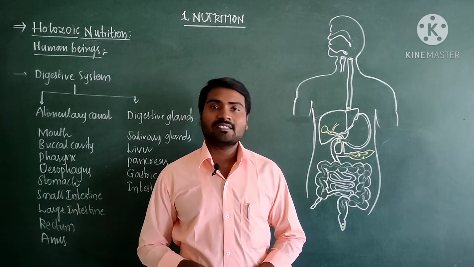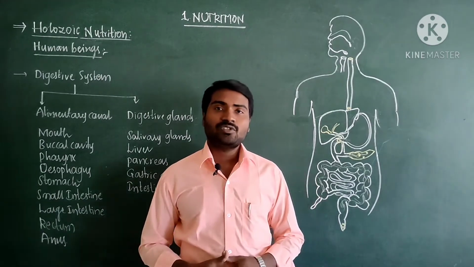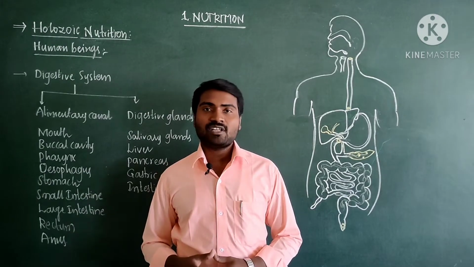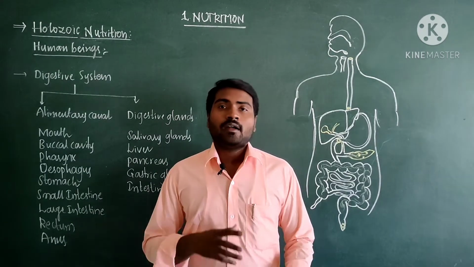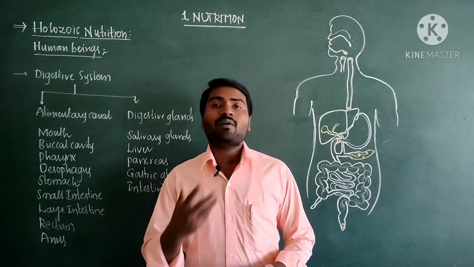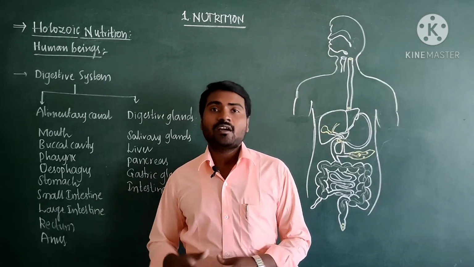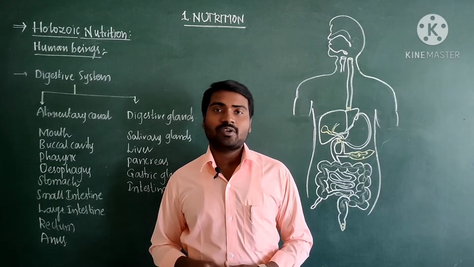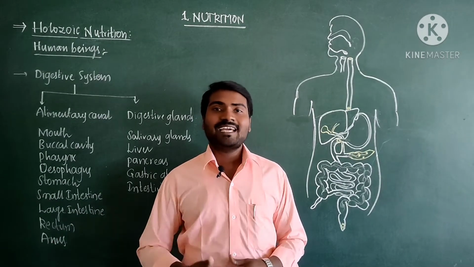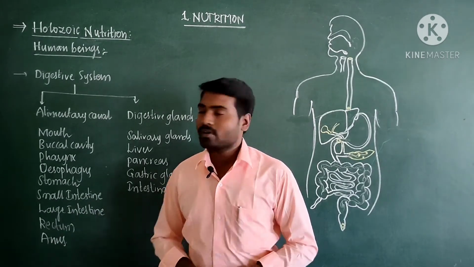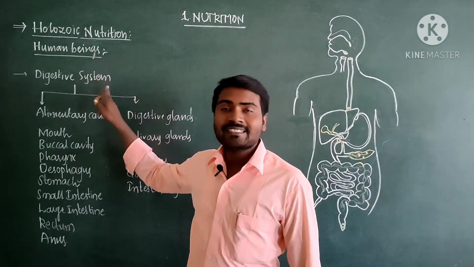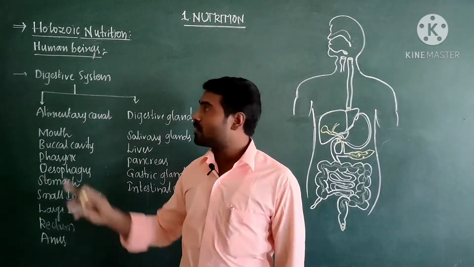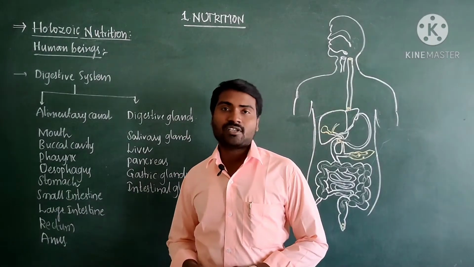Nutrition in human beings occurs by the digestive system. The human digestive system is very complex in nature. Different parts are involved to perform different functions by using different digestive juices and enzymes. So let us learn how digestion takes place in human beings. Digestion takes place by a special system that is called the digestive system.